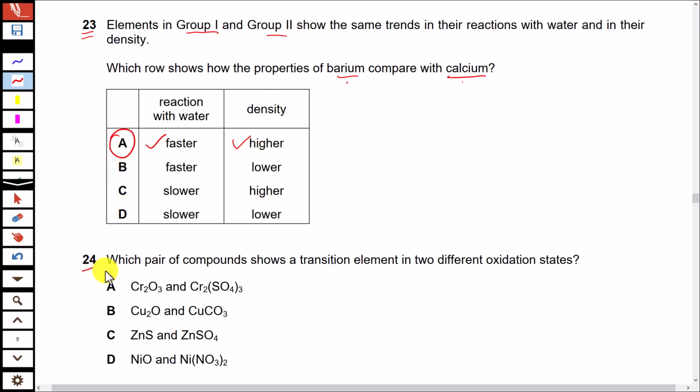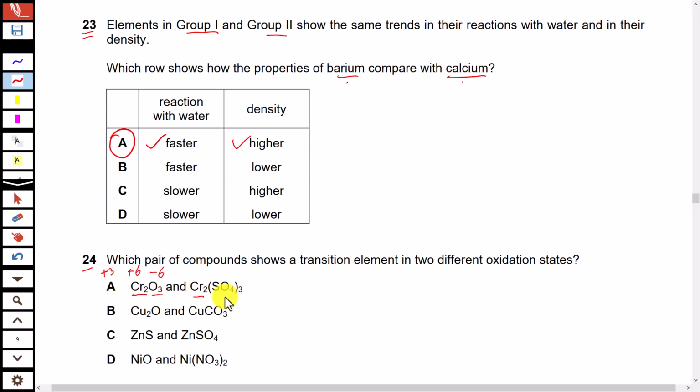Question 24. Which pair of compounds show a transition element in 2 different oxidation states? Look at option A. There are 3 oxygen atoms. Each oxygen atom carries -2 charge, so total -6 charge. The 2 chromium atoms should have +6, so for one chromium atom the charge is +3 in Cr2O3.